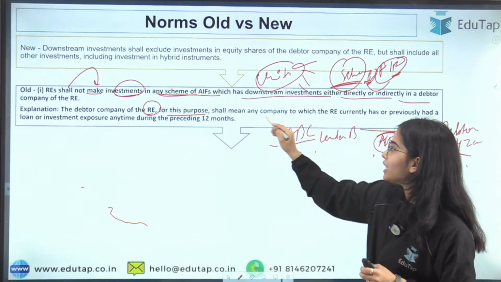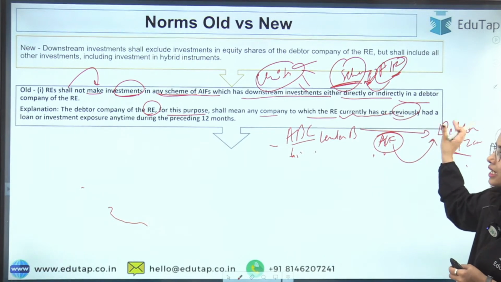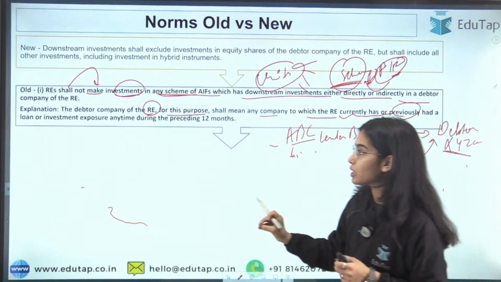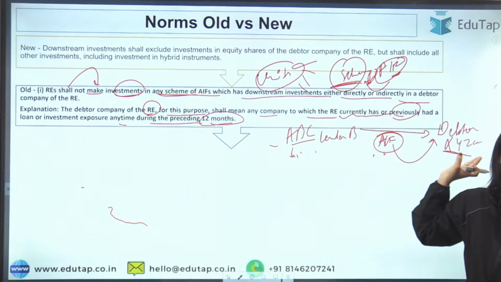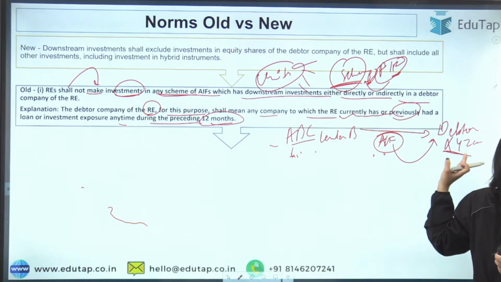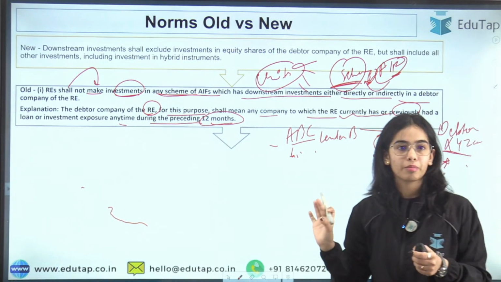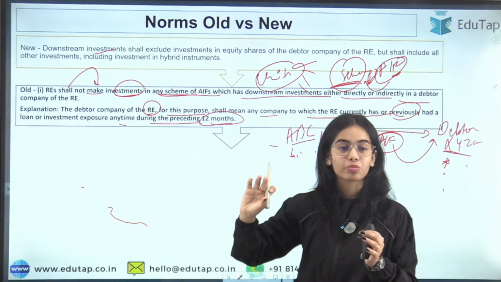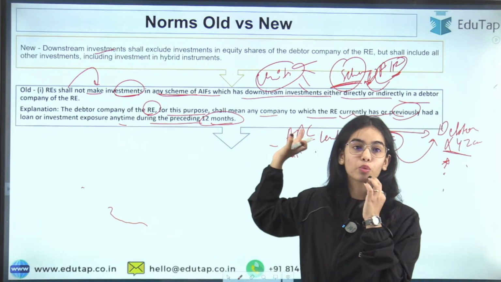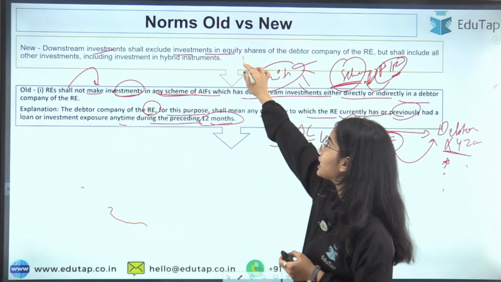That shall mean any company to which the regulated entity has currently or previously had a loan or investment exposure anytime during the preceding 12 months. So the loan has been given in the preceding 12 months, so that will become a debtor company of the bank. Okay, now the downstream investment has been clarified. Downstream investment shall exclude investment in equity shares.